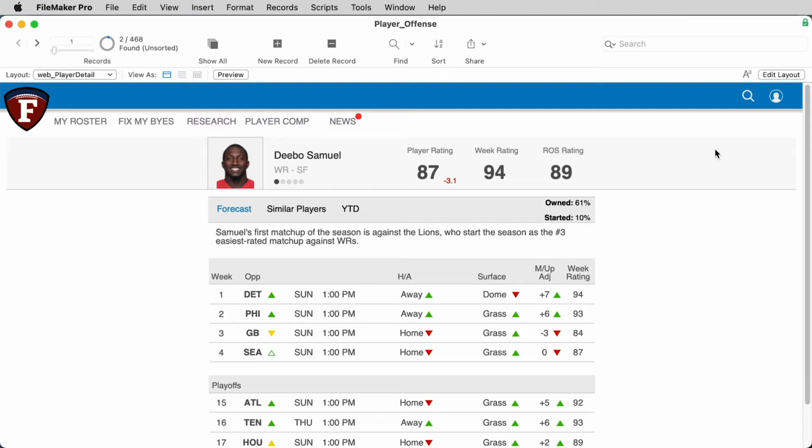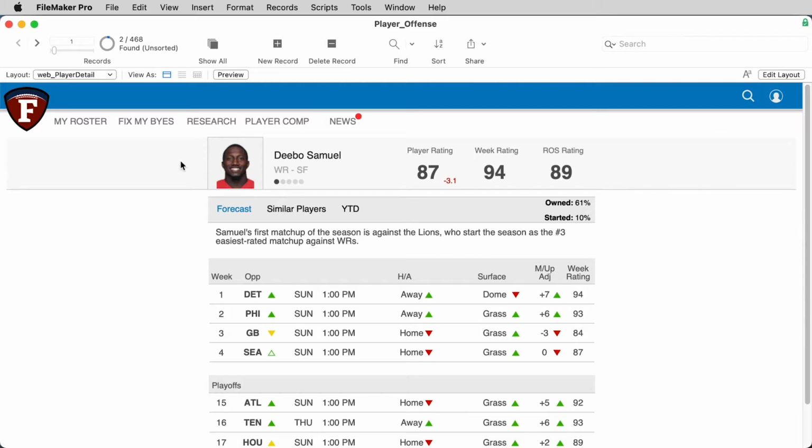In this demonstration, you're seeing a FileMaker Pro custom app that is used for the fantasy sports industry, specifically to predict the performance outcomes of professional football players in order to assist in timely decisions for fantasy football managers. This app has been top 10 and top 5 in accuracy of its predictions in the last 2 seasons, as compared to hundreds of other industry professionals.